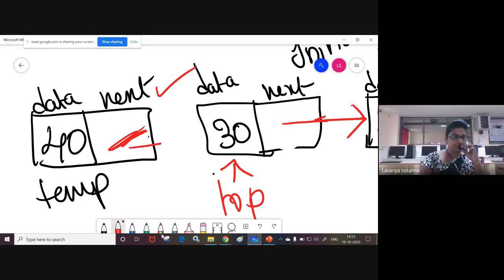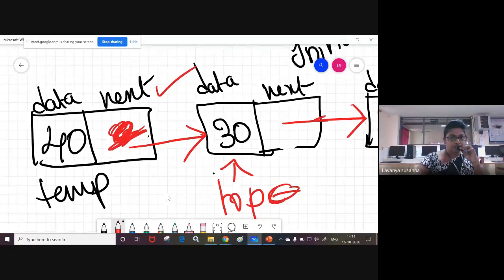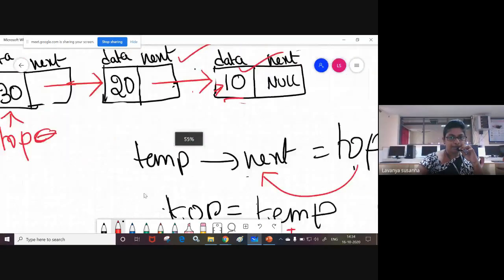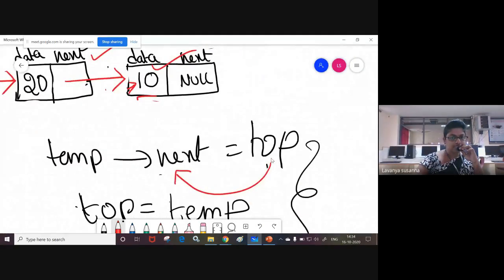30 node. That means it should point like this. If you want to point like this, temp next field should contain an address, right? Which node address? 30 node. Where is the 30 node address present? In top. See here, the name of the node is top. So in this step, temp of next equal to top, you are assigning the top address to the temp next field.